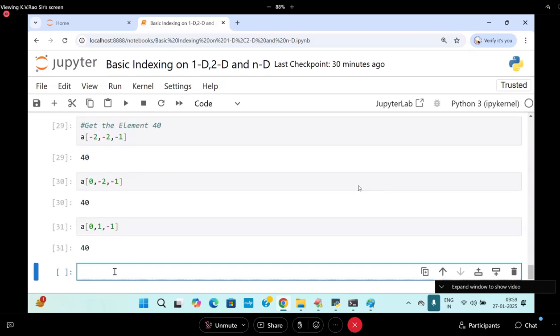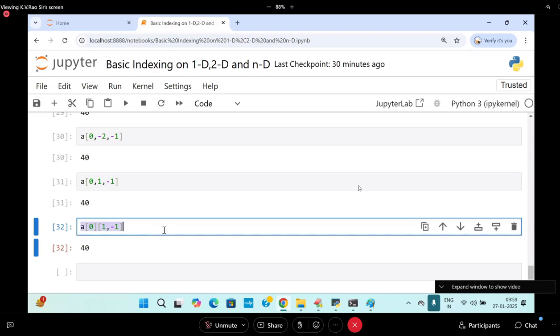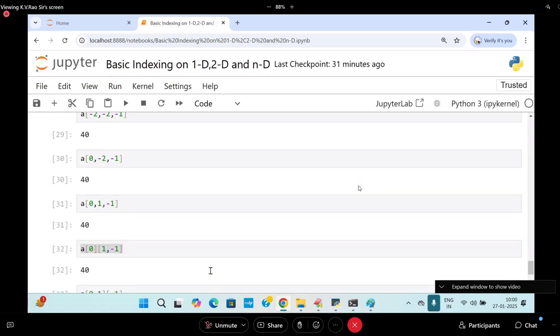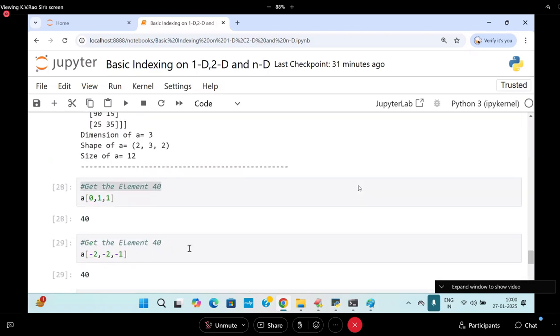That is also like this. A of 0. Simply you can write 0. Of you can write what? 1 comma -1. Like this also you can follow. And once you know the subject, you can do any more ways. You can write like this also. Like this also you can pass. These many number of ways are there to get the element called 40.